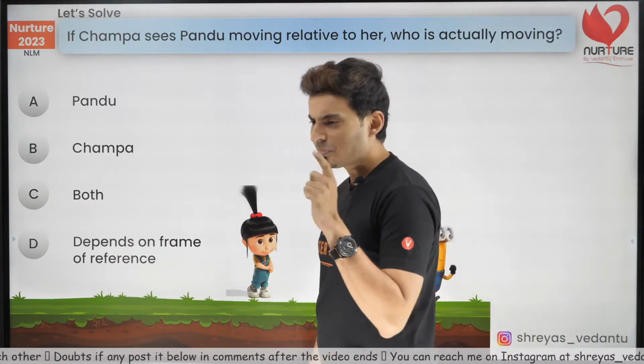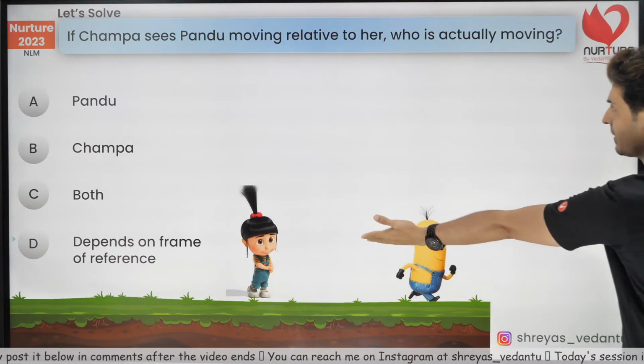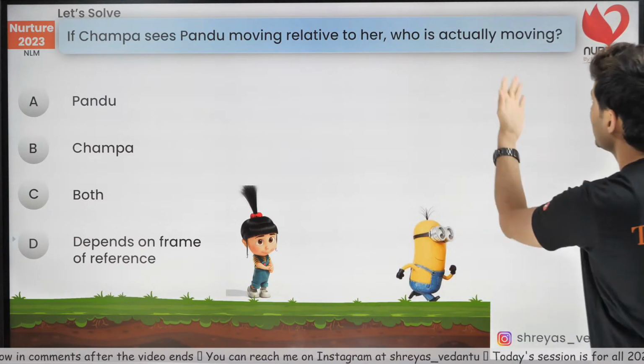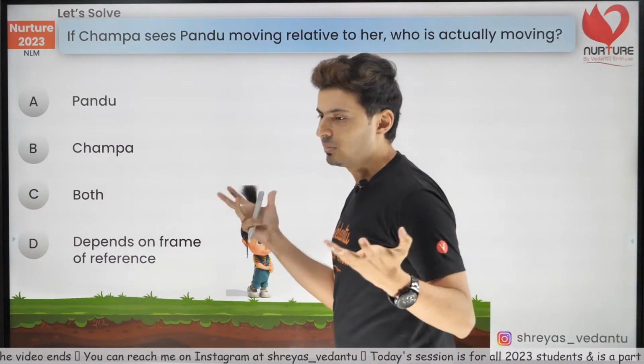Okay, cool. Try to answer this. If Champa sees Pandu moving relative to her, Champa is at rest, Pandu is moving, or maybe who is actually moving? What do you mean by who is actually moving?